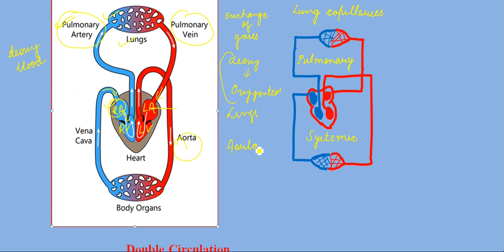Through the aorta the oxygenated blood is sent to the body organs. Here the oxygen and other nutrients are released into the capillaries, and this blood is now mixed with carbon dioxide.